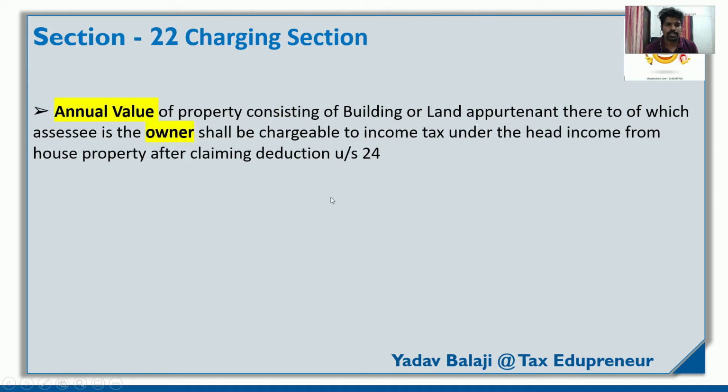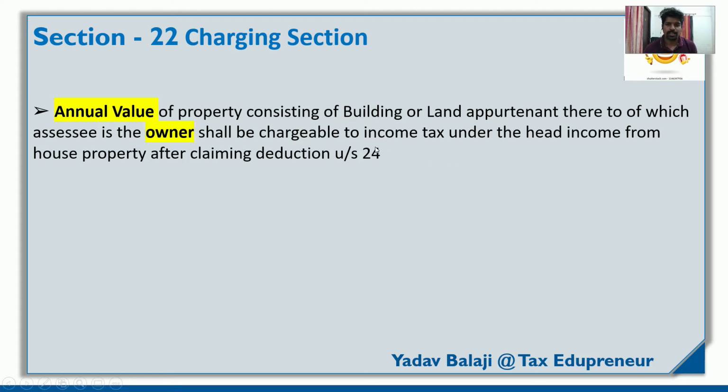Section 22 tells that for the annual value of whatever property you have, land or building, if you are earning some income from that, the annual value you earn from that property is taxable. But there are some terms and conditions. If you have empty land, it will not be considered income from house property. On the land you have to build some mall, house or complex, so only in that case it will be considered income from house property.